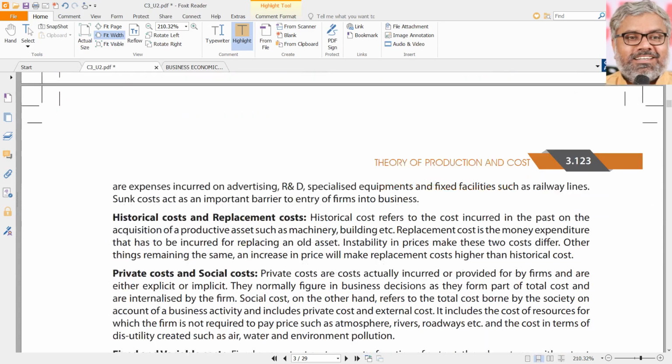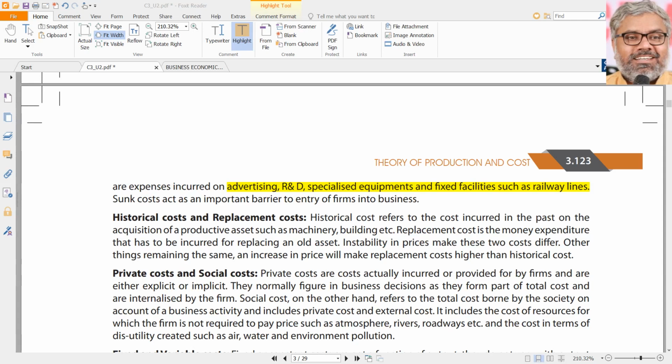For example, whatever the expenditure incurred on advertising or research and development or any other specialized equipment or fixed facilities like railway lines. These are examples which are already incurred, done. Now you cannot reverse them. Advertisement, already you have incurred crores and crores of expenditure. Now you cannot say, I should not have incurred that much expenditure. You cannot reverse that, over.